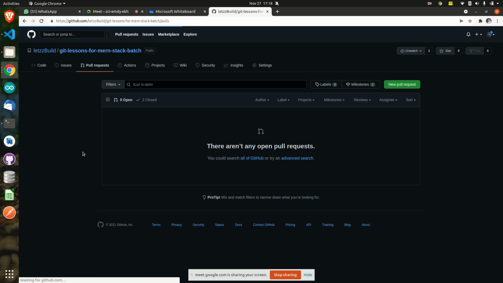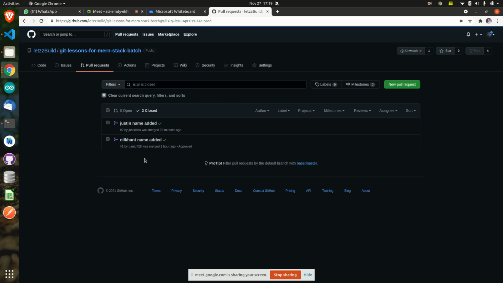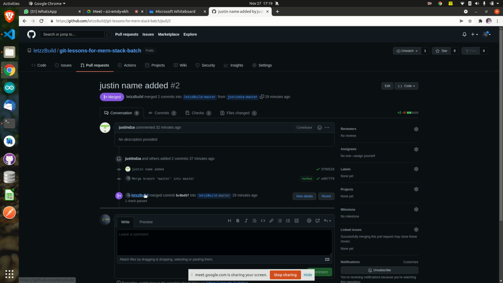They raised 2 pull requests, and I already merged those, so none is shown here. Otherwise you would be able to see a pull request here. See here, it is showing that they have been closed. 2 are closed. Someone had raised a pull request, and you just have to click on the merge button here. If you click on that merge button, your pull request will be merged.